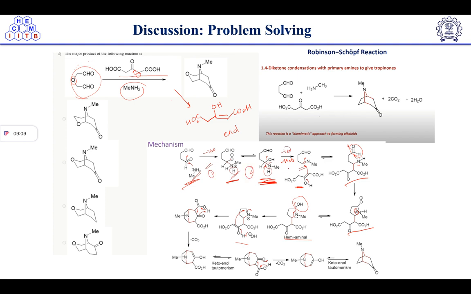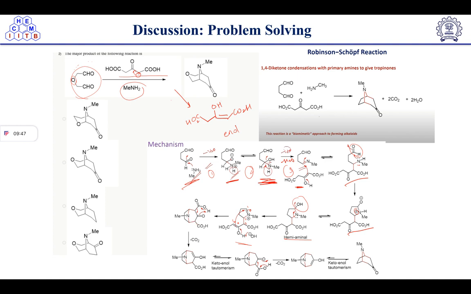1, 2, 3, right? So after the third step, we can see that enol is attacking on imine. So the same thing will happen here again. Enol will again attack on imine because the imine is regenerated, right? We have got the imine again, so it will attack on the imine. So how many member ring will form here? 1, 2, 3, 4, 5, 6. A 6-member ring.